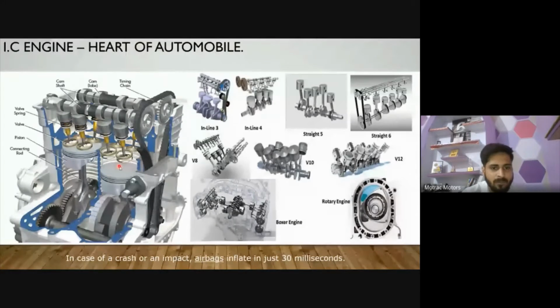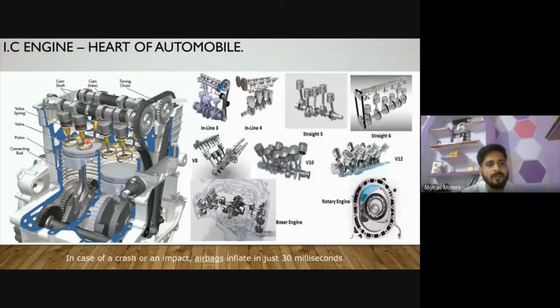The first process is suction, when the fuel mixed with air enters the cylinder compartment. The next process is compression, when the piston goes upward and the fuel is compressed completely in that section. After that comes the power stroke.